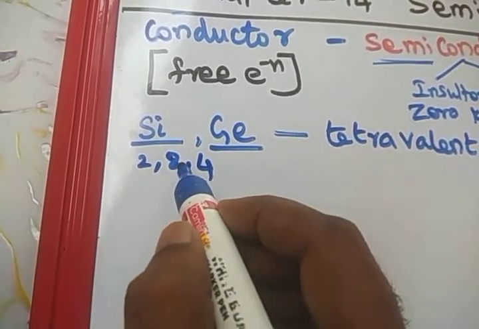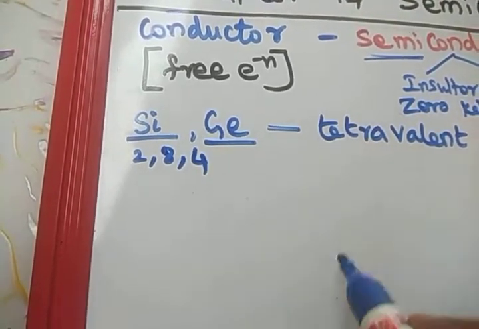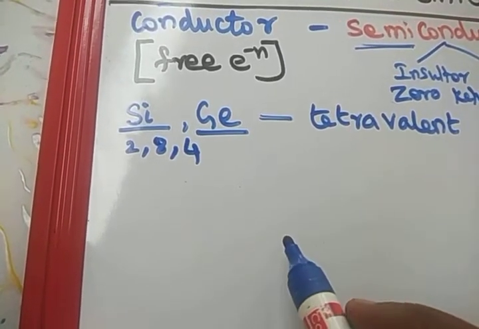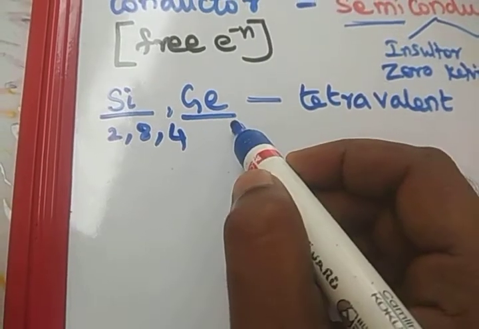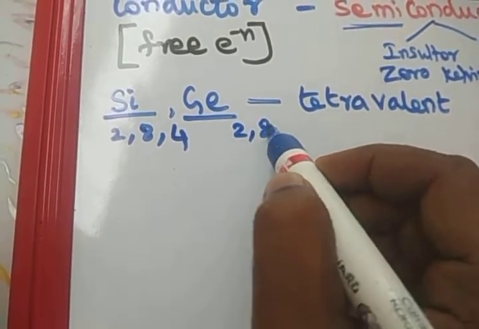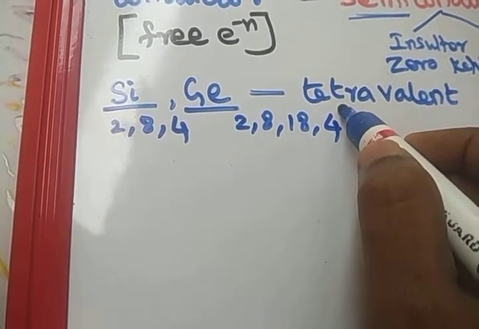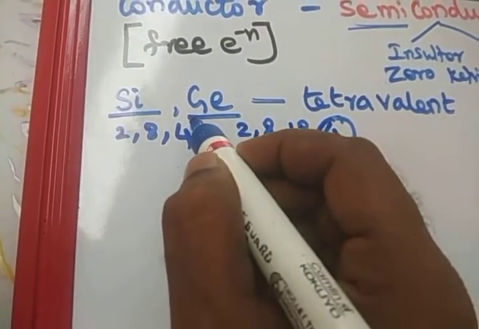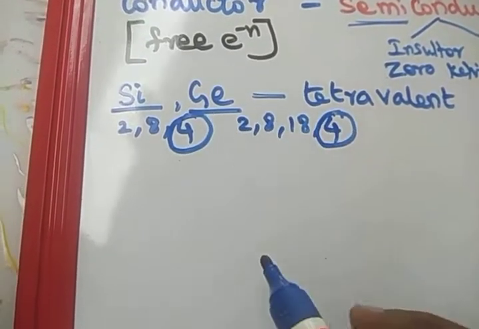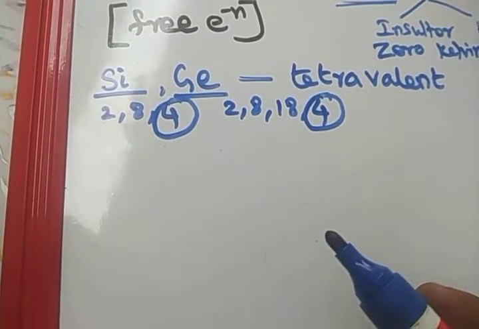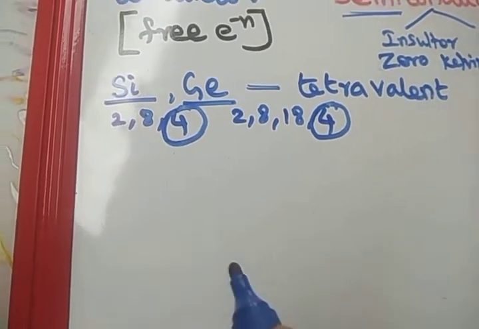That is 2 plus 8 is 10, 14, so the outermost orbit has only 4 electrons. For germanium it is 32: 2, 8, 18, 4. So for both materials, the outermost orbit has 4 electrons.